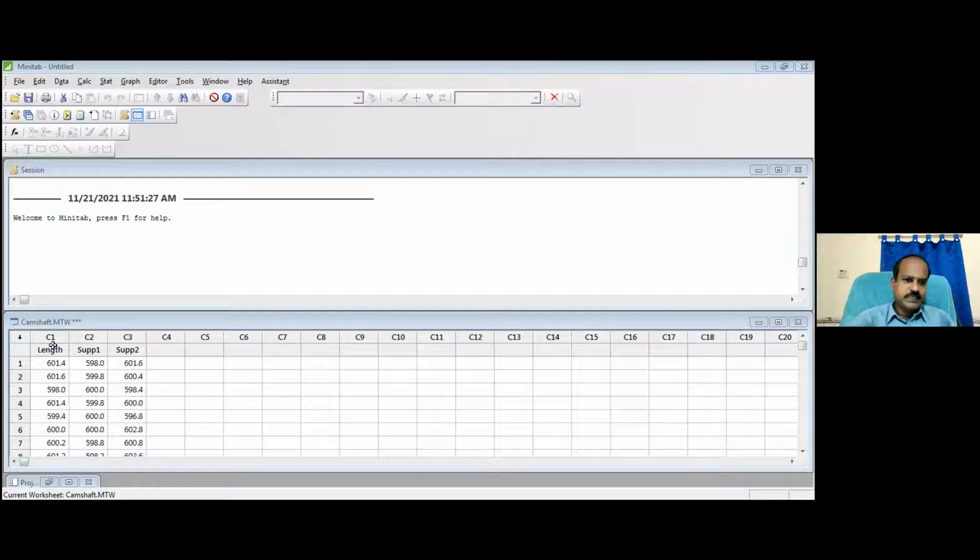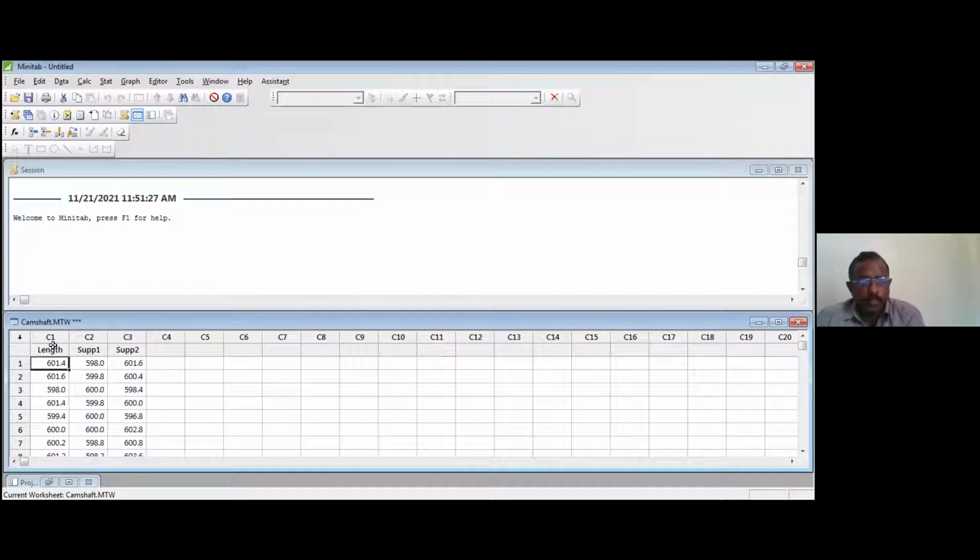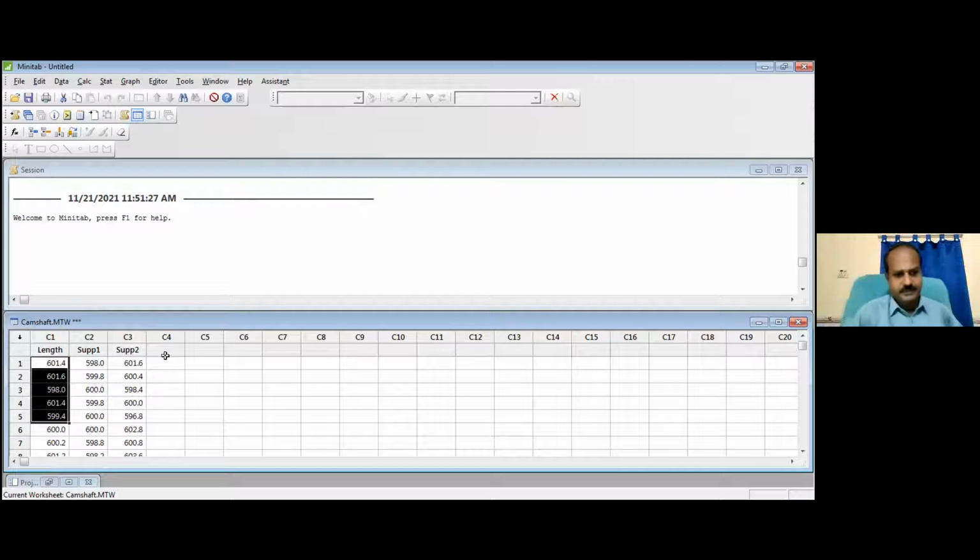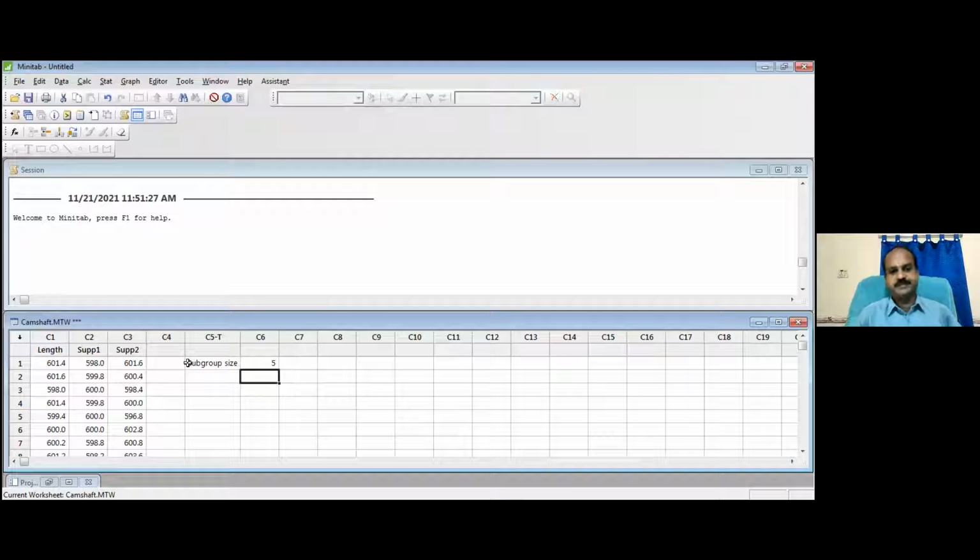Yes. So it is written as length. It can be length of anything. Yes. And every time your quality inspector goes, he collects 5 samples. Every time he takes 5 samples. And totally how many data he has? 100 data. 5 at a time. So the subgroup size, or sometimes people call it sample size, is 5, right? The subgroup size is 5.